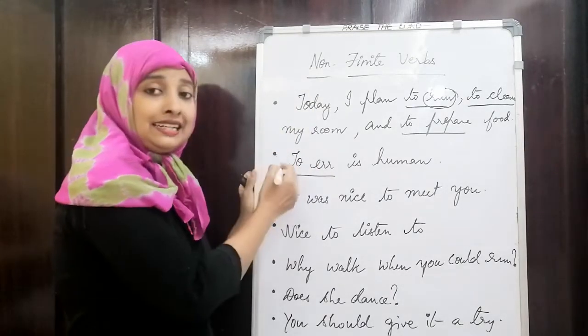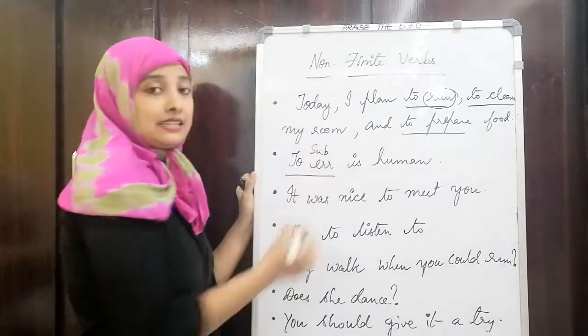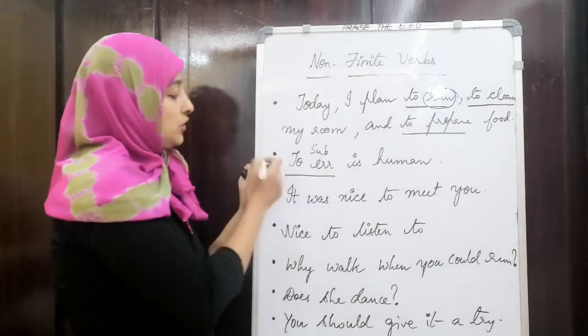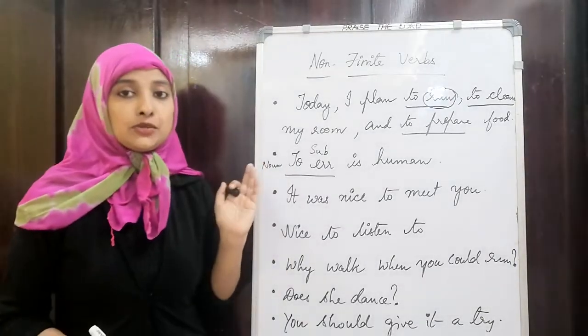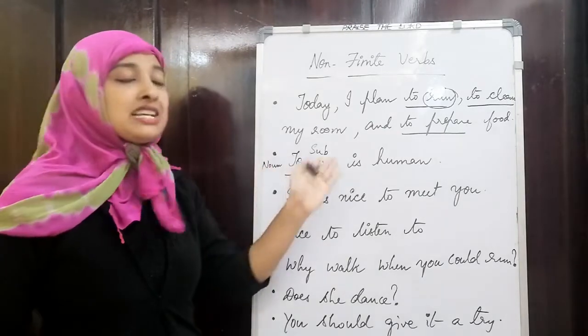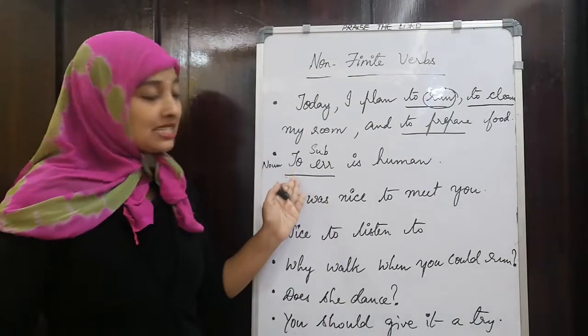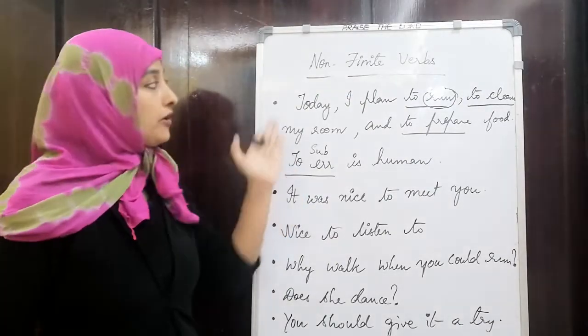Here it is in the subject part of the sentence. This is at the beginning of a sentence. Okay, so it is acting as a subject. Here it is used as a noun. So to err is human. It is used as a noun phrase, acting in the subject part of the sentence. So this is a noun phrase type of infinitive.